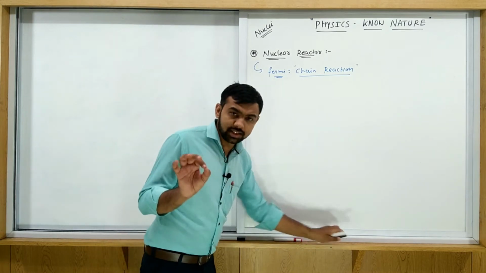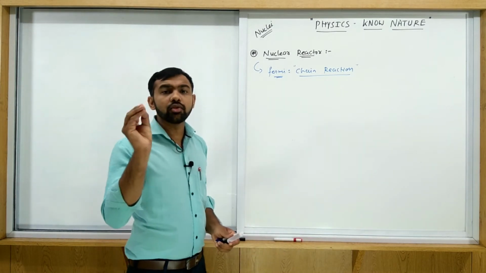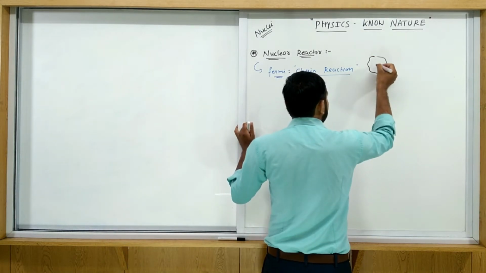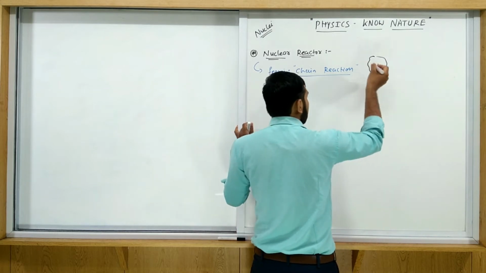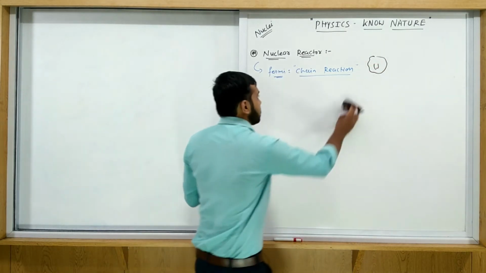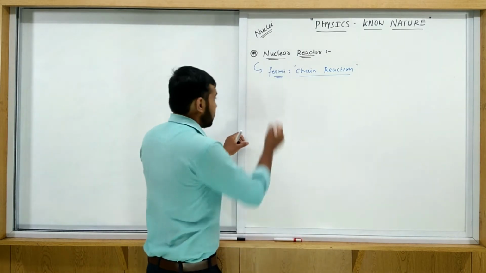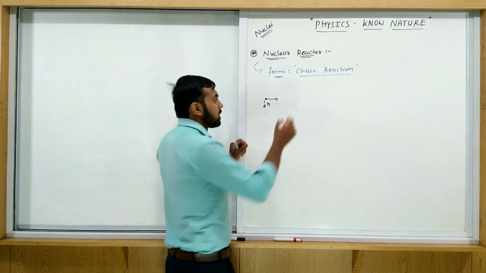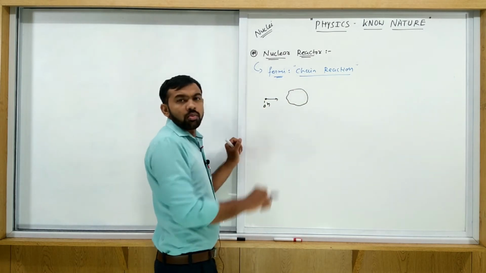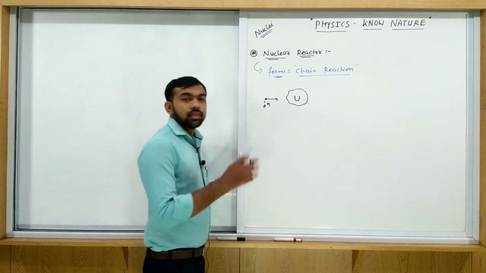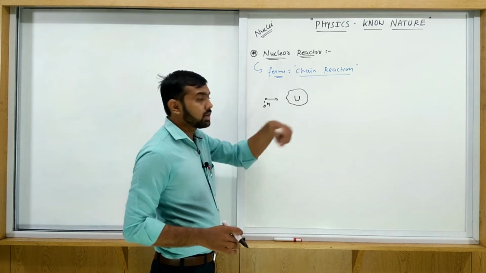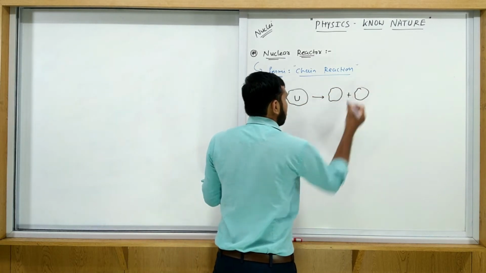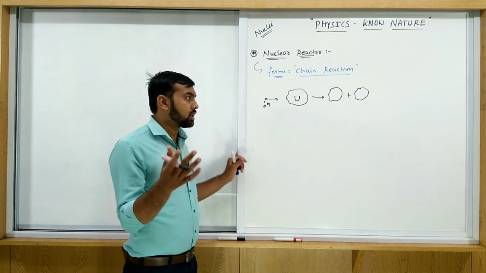As we discussed in our last session, consider any fission process. Consider it is uranium, and one neutron collides with it. This neutron is moving with some speed and bombarding a uranium like this. Then it is converted into some fragments and some other neutrons. We have different types of fragments, as we discussed in the last session.